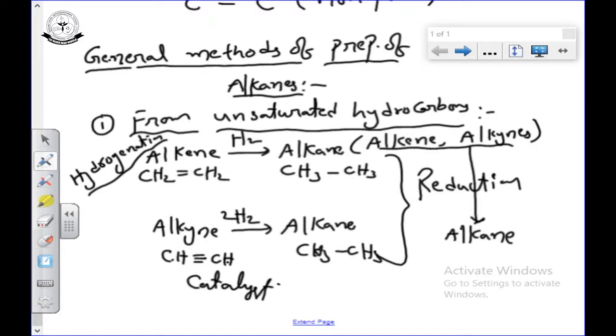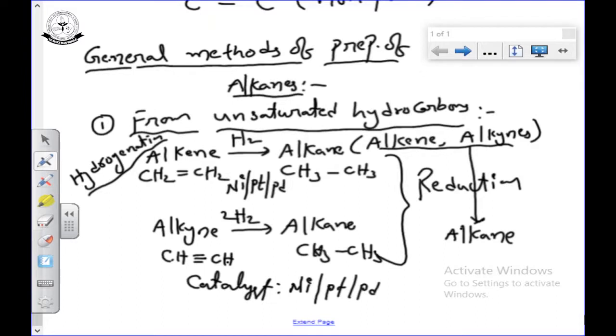Generally for hydrogenation we use the catalyst nickel or platinum or palladium. Here also same, either nickel or platinum or palladium.